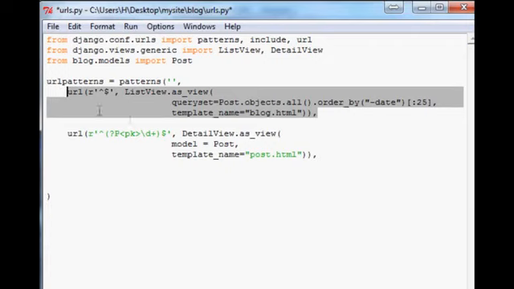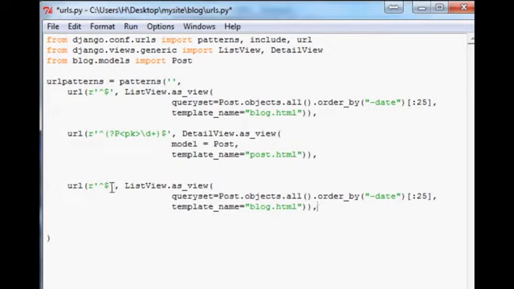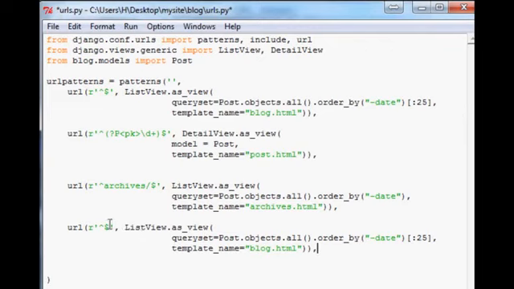So we're just going to copy and paste this. We'll come down here and paste, and the URL is anything starting with archives/, and then we want it to be a list view, and our template we're going to change to archives. We want to order by date, but we don't actually want to limit this at all, right? So we'll have to make an archives page.